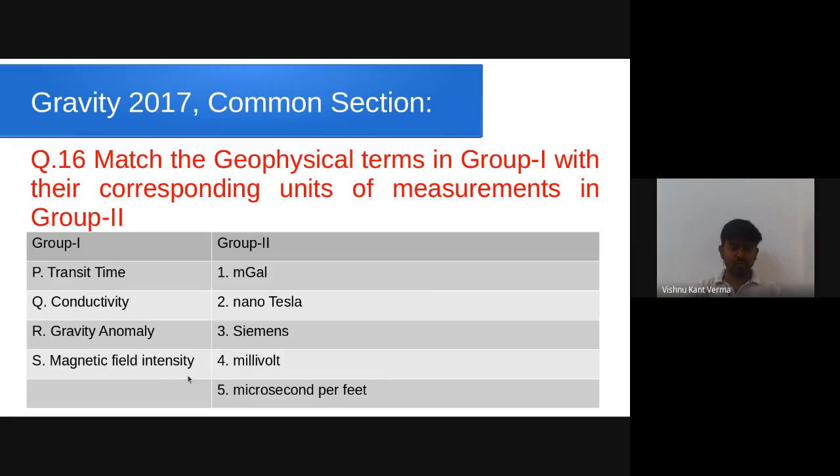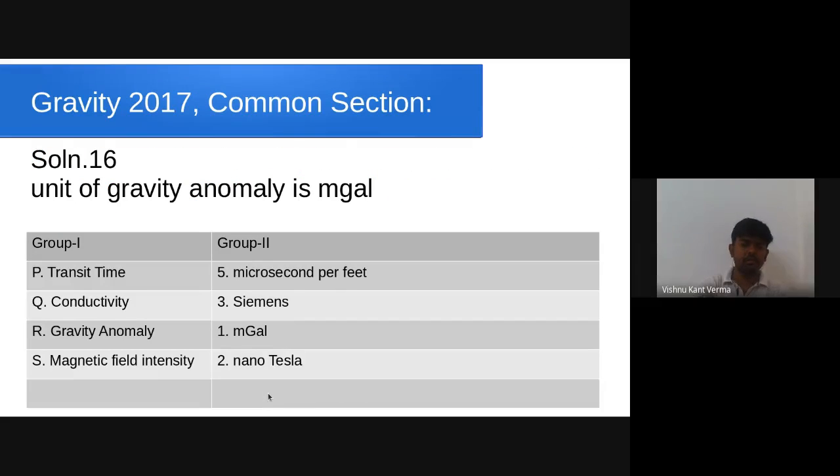Since we are covering the portion of gravity, I am interested in answering the question related to gravity. So gravity anomaly is measured in milligal or nanotesla or Siemens or millivolt or microsecond per feet. I think all of you must know the answer. We have solved some previous questions where we were measuring the gravity anomaly in milligal. So this is the right answer. Gravity anomaly is measured in milligal. When we cover magnetic methods, I will again show you this question, so you may know that the magnetic field intensity is measured in nanotesla.